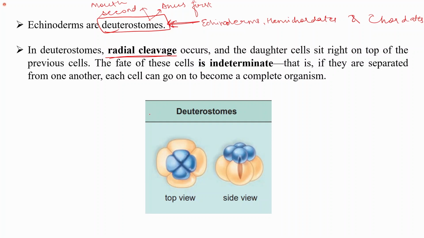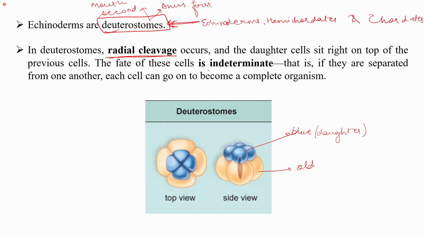You can see this is the top view. This is the side view. In this, the daughter cells, which are shown here in the blue color, sit right on the top of the previous cells. These are the old cells. So the daughter cell sits on the top of the old cells.